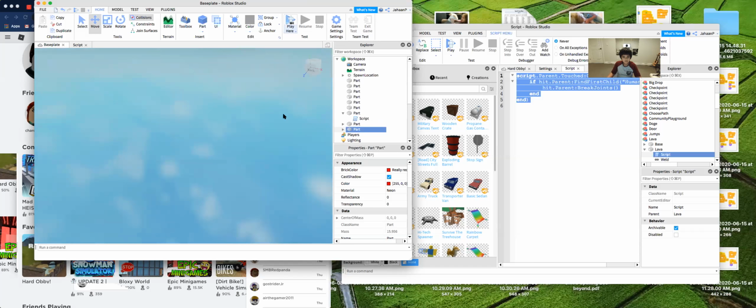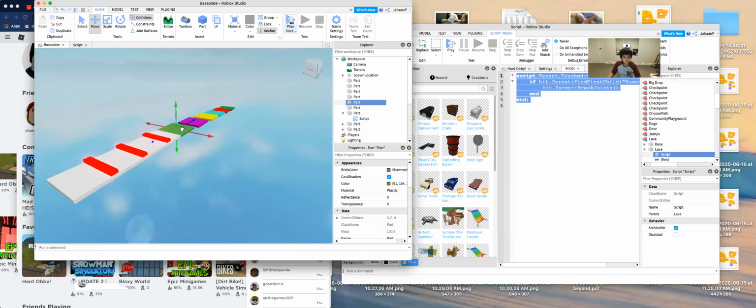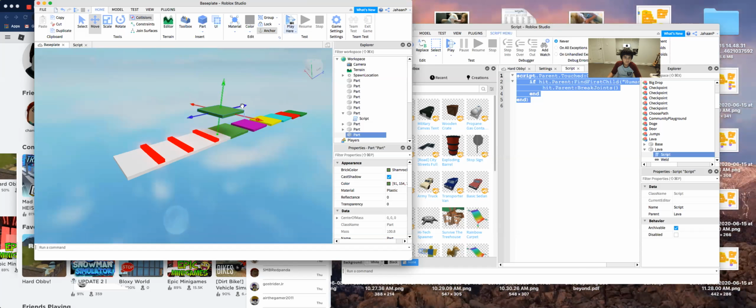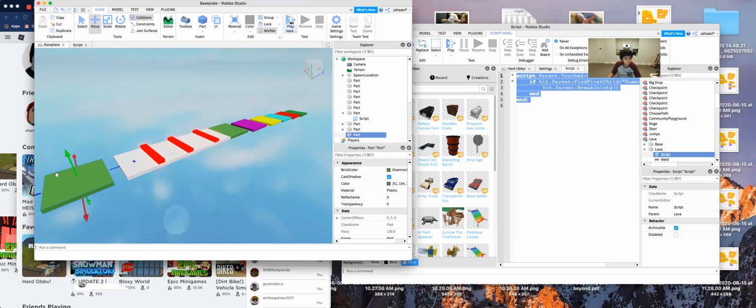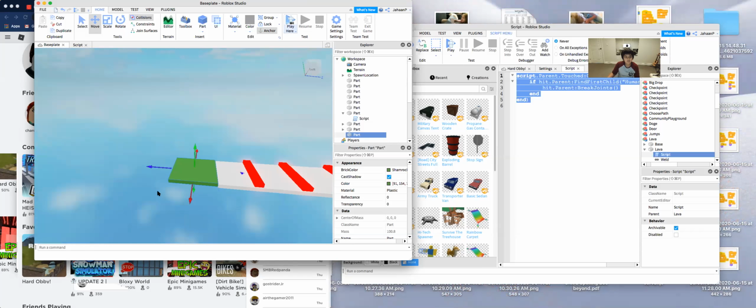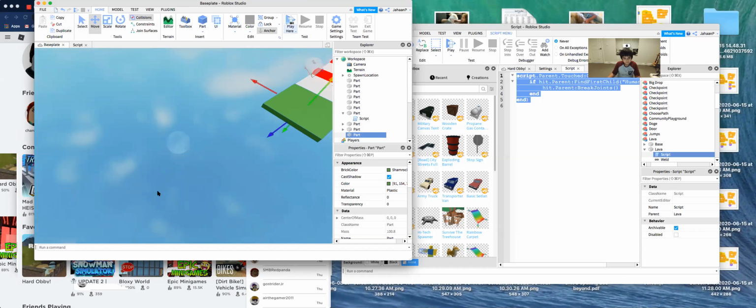And so there we go. And then now what we'll do is we'll duplicate this and we'll put it down and we'll fix that there. And then what we want to do is insert those paths, right?